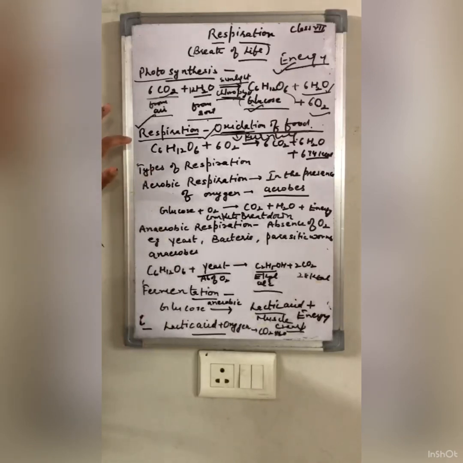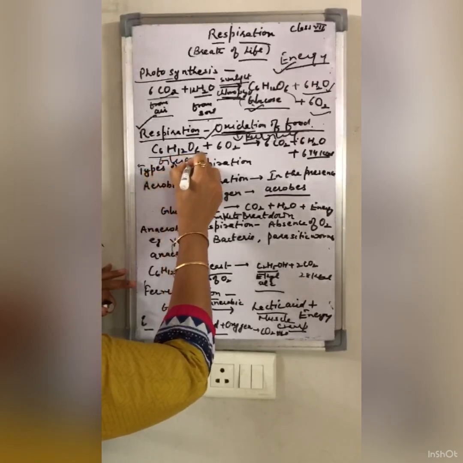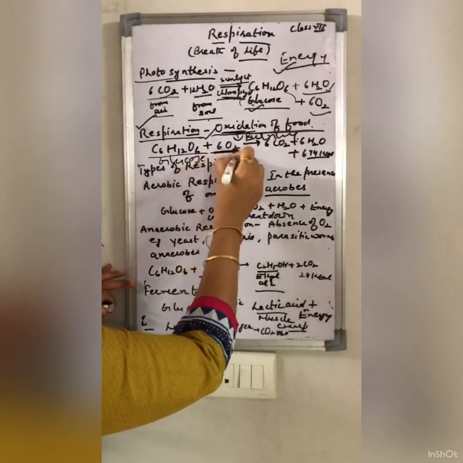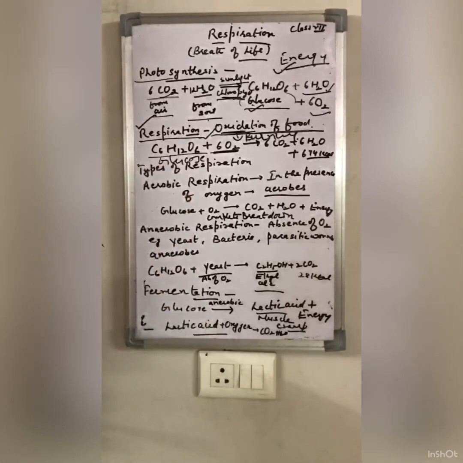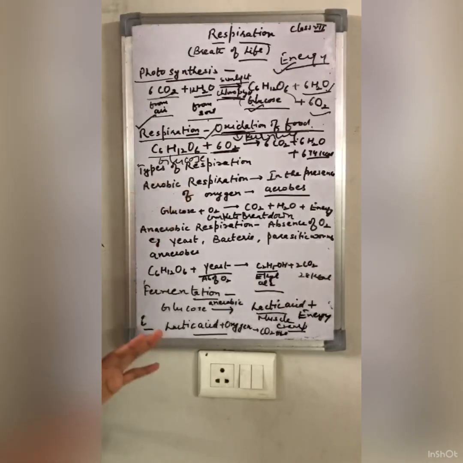The food which is eaten by the animal is digested, and after the digestion the energy is released. Now the question comes, how is energy released? The energy is released when the food burns. The food is present in the form of glucose. Glucose burns in the presence of oxygen. As you know, any type of burning, any type of combustion occurs in the presence of oxygen.